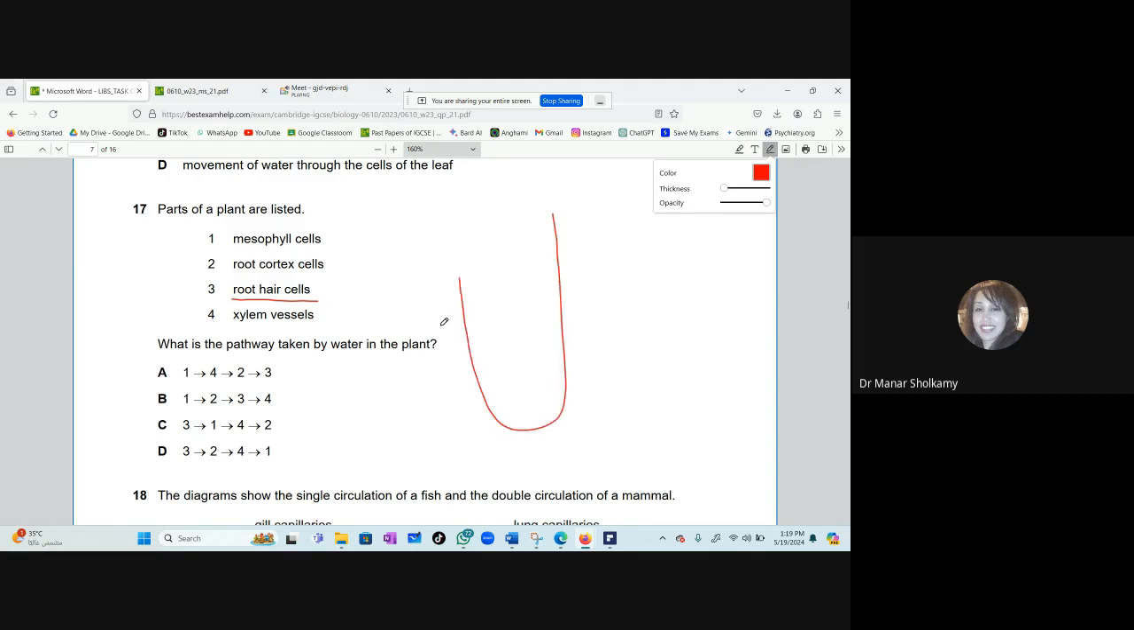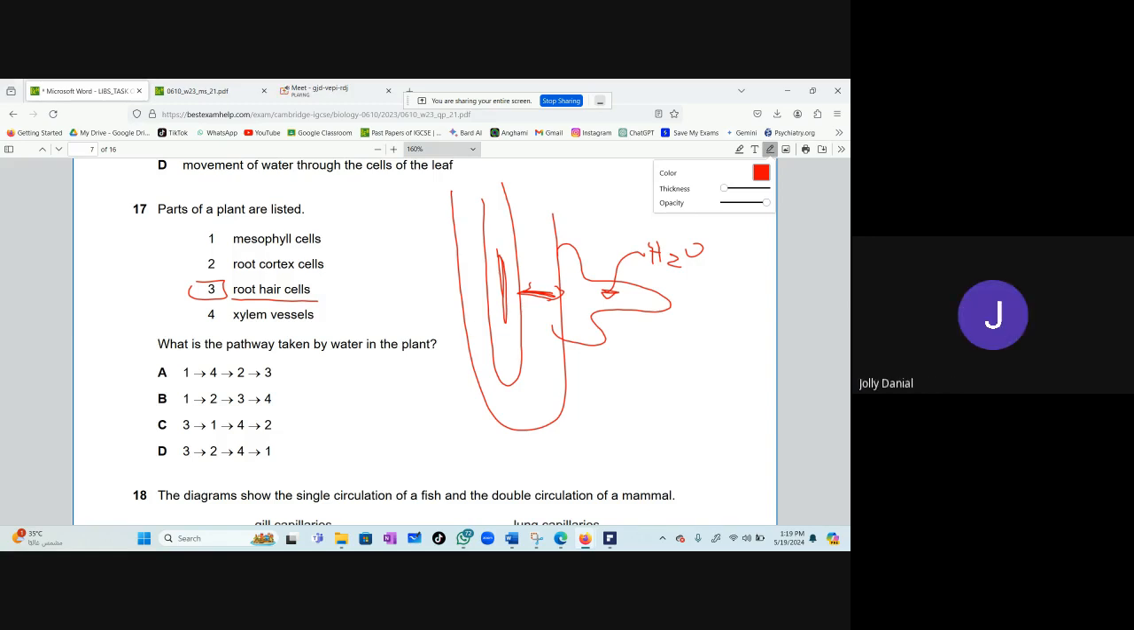If you remember our picture, this is the root and the xylem is in the center. And then we draw a large root hair cell. Of course, it's not that big, but we're just trying to represent one root hair cell. And then the water will enter from the soil into the root hair cell and then pass through a group of cells known as root cortex until it reaches the central xylem. Okay, so we have starting with root hair cell. And then what else? Root cortex cells. Yes, so the answer is A, B, C, or D? D. Correct. Excellent.